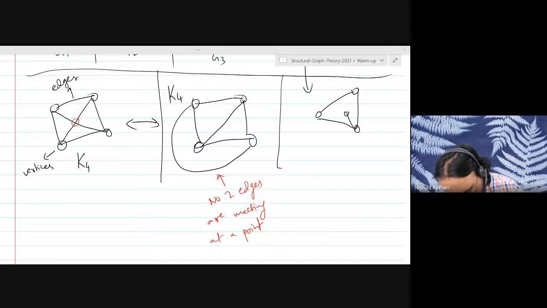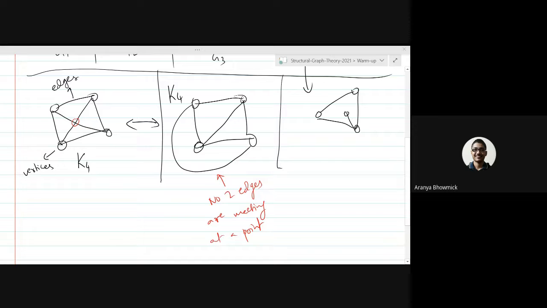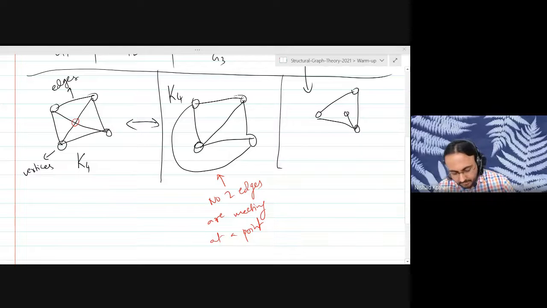A graph G is a pair. It has a set of vertices and a set of edges. This is the vertex set and this is the edge set. And each edge, sorry?